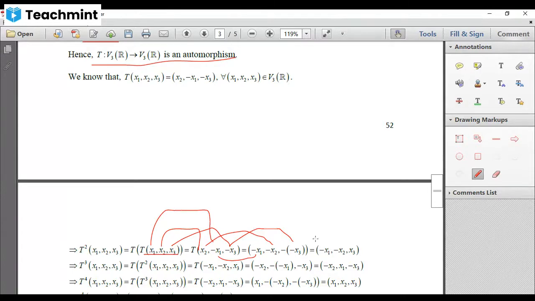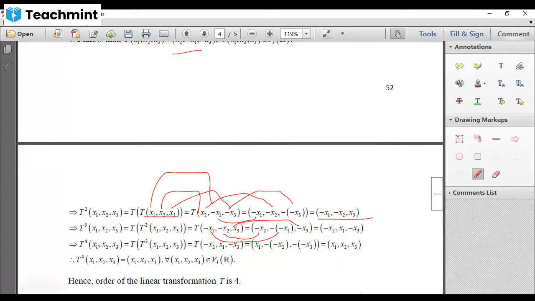So what we do is, we'll go for T3. T3 of this, which is T composition T square of this, can be written as T of T square of this. But T square of this is this. Substitute it. According to this, what is the image? The y coordinate should be written first, then minus of the x coordinate, then minus of x3. That gives you this. This is not equal to (x1, x2, x3).